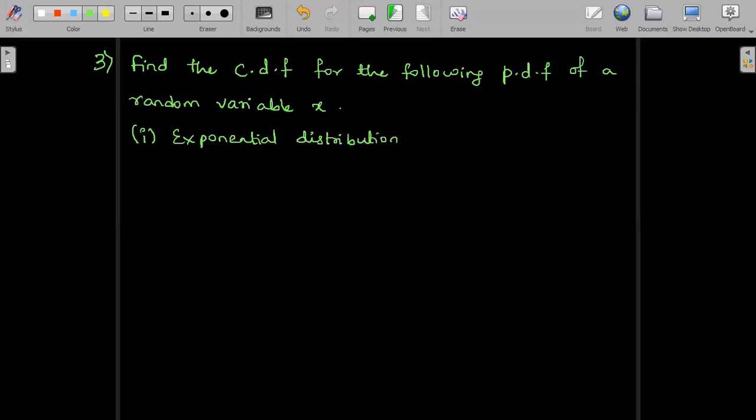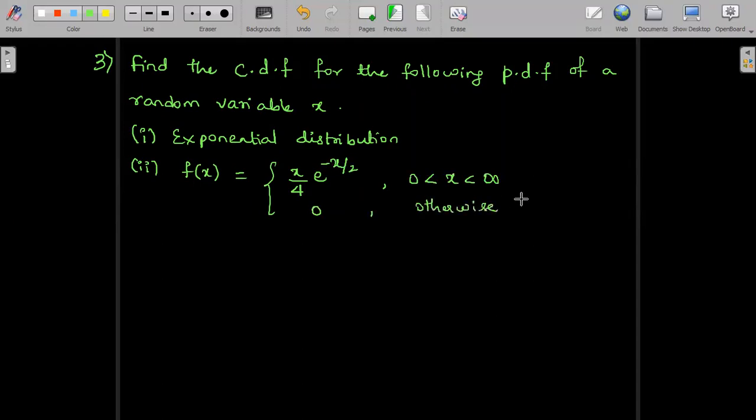And the second one is, given f of x equals x by 4 e power minus x by 2 between the limits 0 to infinity, 0 otherwise. So under these two conditions, we have to find out the CDF, cumulative distribution function, given the PDF for us. So PDF is given in the second case, f of x only.